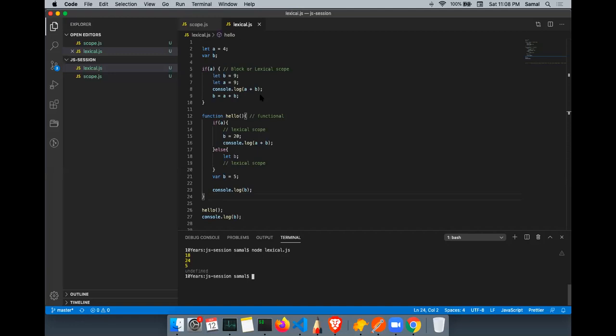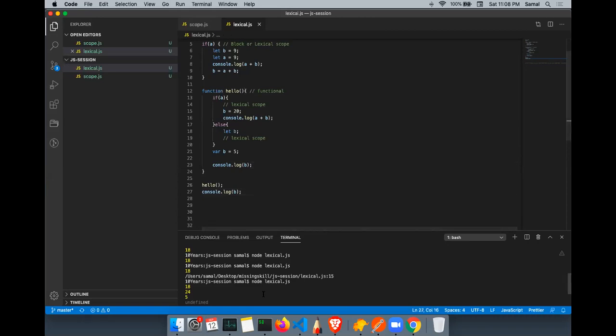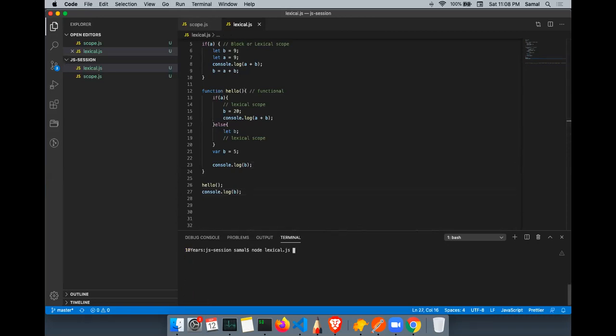Sir, here B is in lexical scope, so it gives undefined. Yes, B has lexical scope, because B is declared using an ES6 variable, so it has a scope only till this, right? So B will be 9 and it will print 18 and again it will update, but it will not update the global variable. Then the code is called again, because var is used here, it again has a local scope, right? So that is why B is still undefined. So 18, 24, then again you have 5 and undefined here. Okay, that is why it is showing me this.